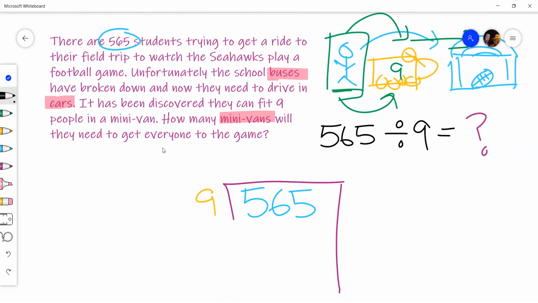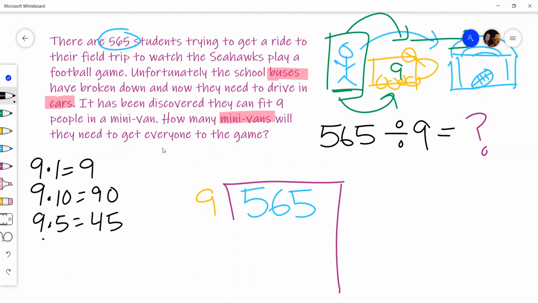I'm going to start by thinking about groups of 9 that I know. If I know 9 times 1 is 9, then I definitely know 9 times 10 is 90. If I know 9 times 5, I like 5s, those are good, is 45. Well, then I know 9 times 50 is 450.